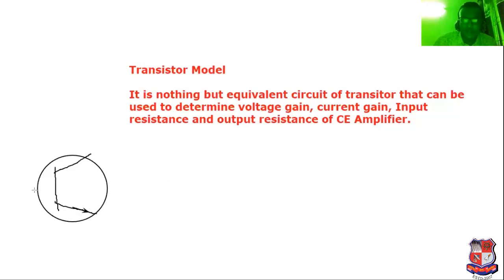It can be considered as the emitter, the base, and the collector.